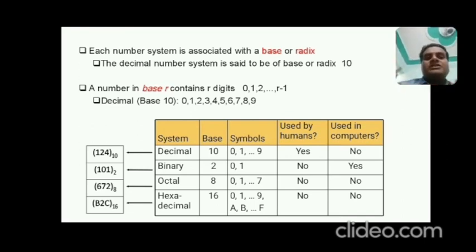1 comes under 0 to 9, yes. 2 comes under 0 to 9, yes. 4 comes under 0 to 9, yes. So that's why 124 with base 10 is assumed as a decimal number system.